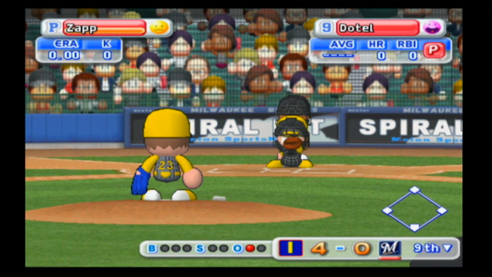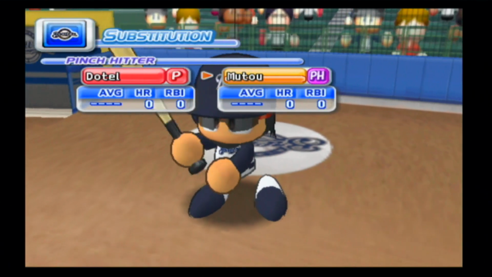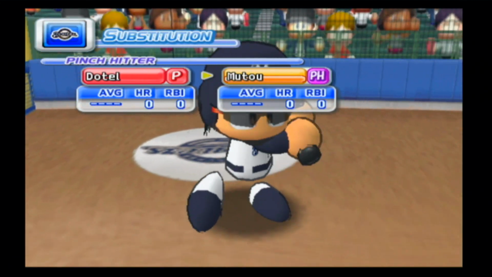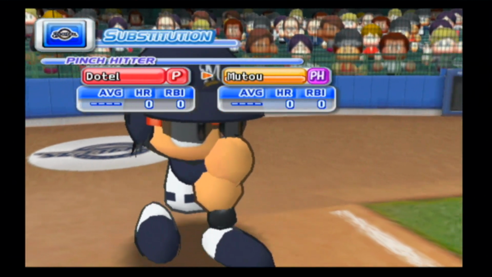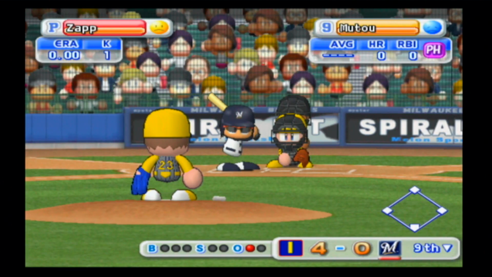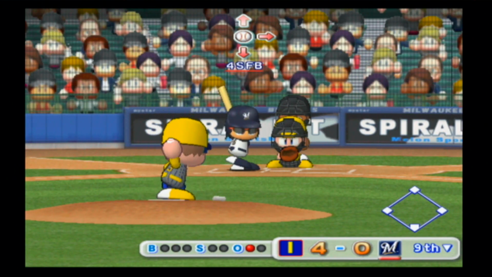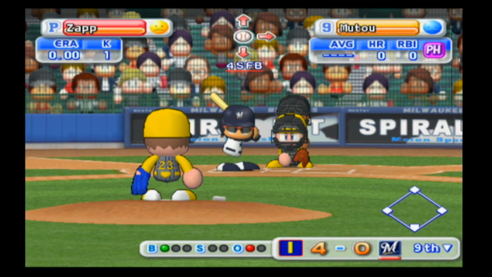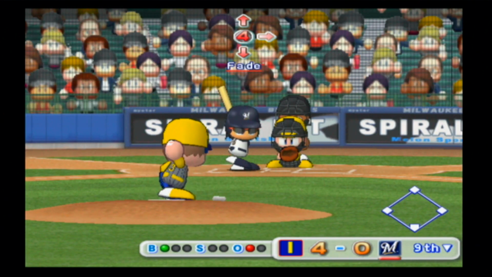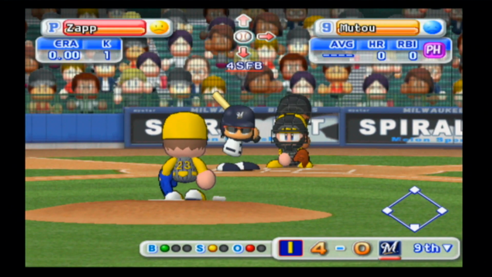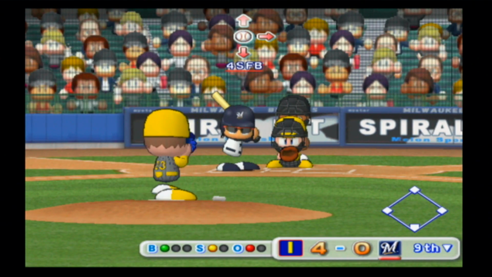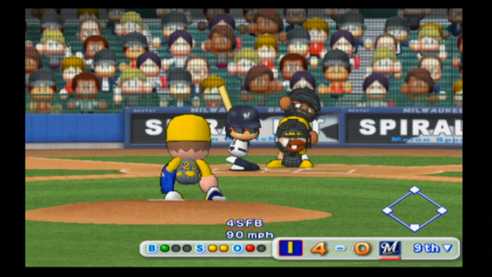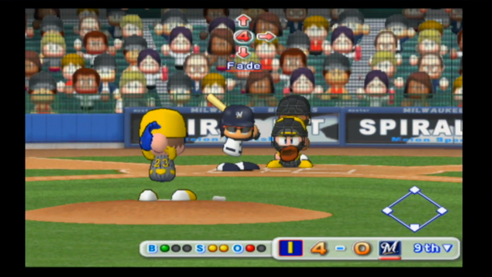The Brewers will turn to their bench, and they will find Muto, who has been kind of first off the bench for the Brewers the past couple years. Actually, I think by the end of last season he was in the starting lineup, but back to the bench right now anyway. Starts off with a 1-1 count. Muto has had some success against us, I will add. Looks at strike 2 here, though.